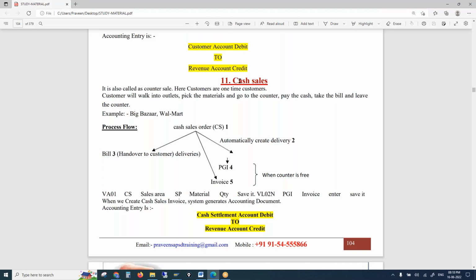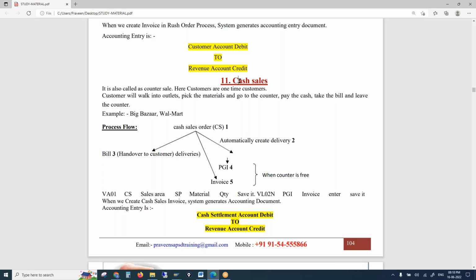So here, when we create a cash sales order, the system will immediately create a delivery in the backend, an automatic delivery. How this automatic delivery happens, we'll discuss later when we get into the system and see the controls. Earlier we discussed RK, right? How RK behaves that way, that also we'll discuss later. These are all controlled by the backend controls.